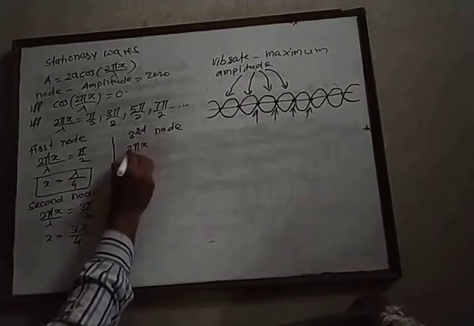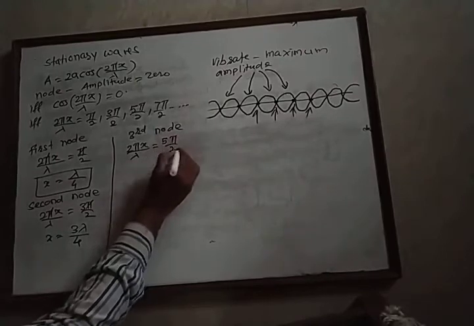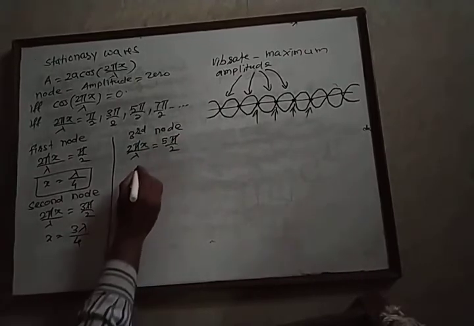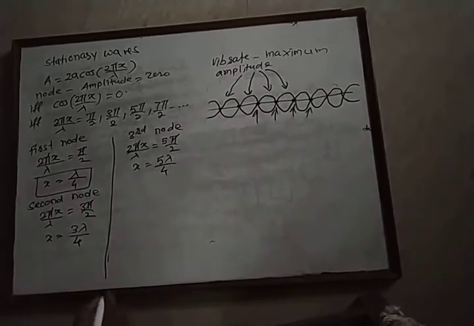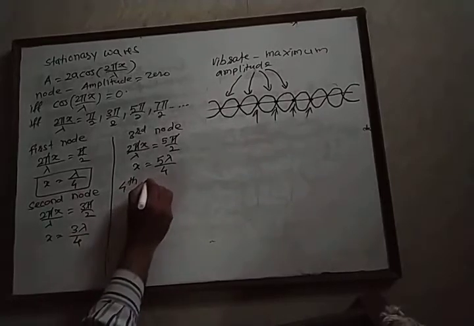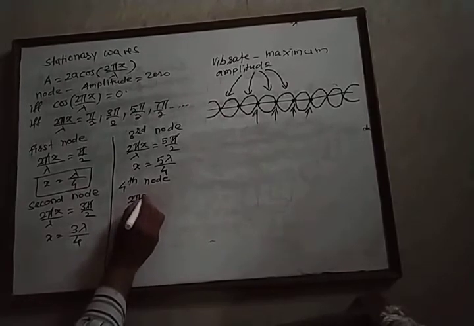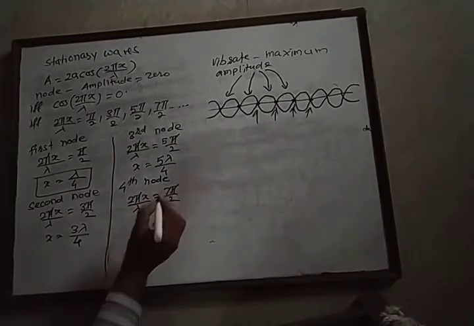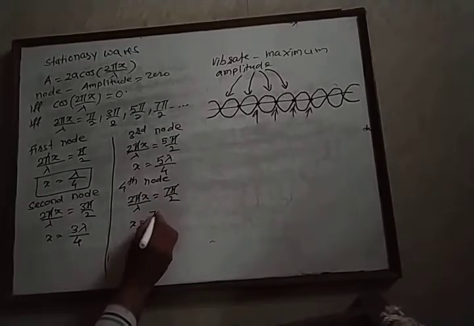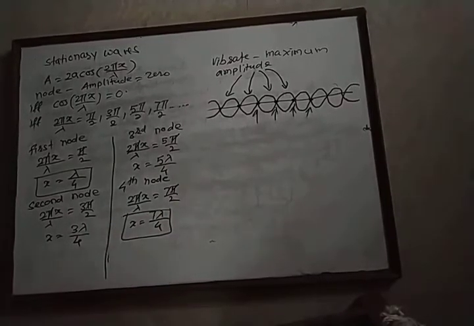We equate twice pi x upon lambda with 5 pi by 2. Now if we simplify, then we get x is equal to 5 lambda upon 4. Now we calculate the distance of the fourth node. Twice pi x upon lambda is equal to 7 pi by 2. Pi gets cancelled, and we get x is equal to 7 lambda upon 4. In this way, we can calculate the distance of any node from the origin of the wave.